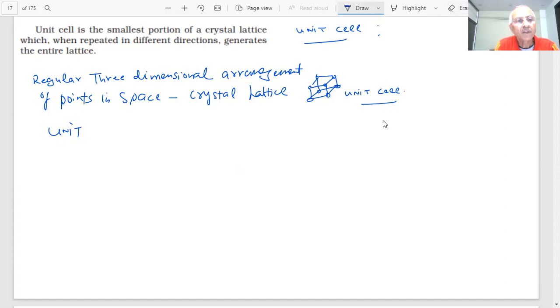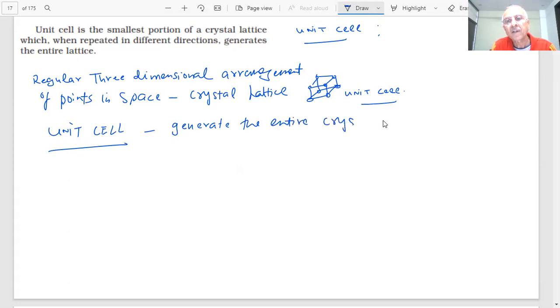Every crystal will have a unit cell, and from this unit cell, I will be able to generate the entire crystal lattice.